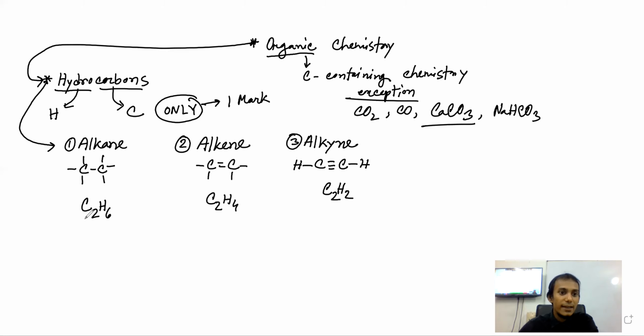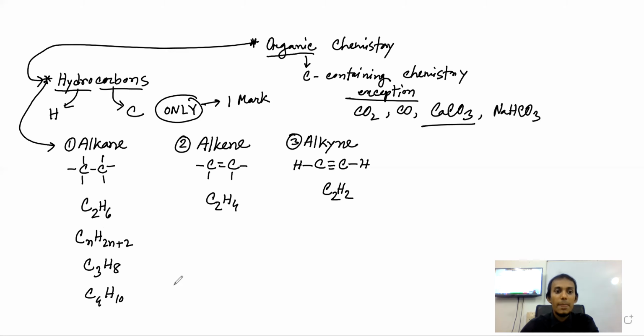So the general formula of alkane is CnH2n+2, you see? If your carbon is 2, then 2 into 2 plus 2, so C2H6. If carbon is 3, then 2 into 3 plus 2, 3 twos are 6 plus 2, so the formula will be C3H8, right? C4H10.